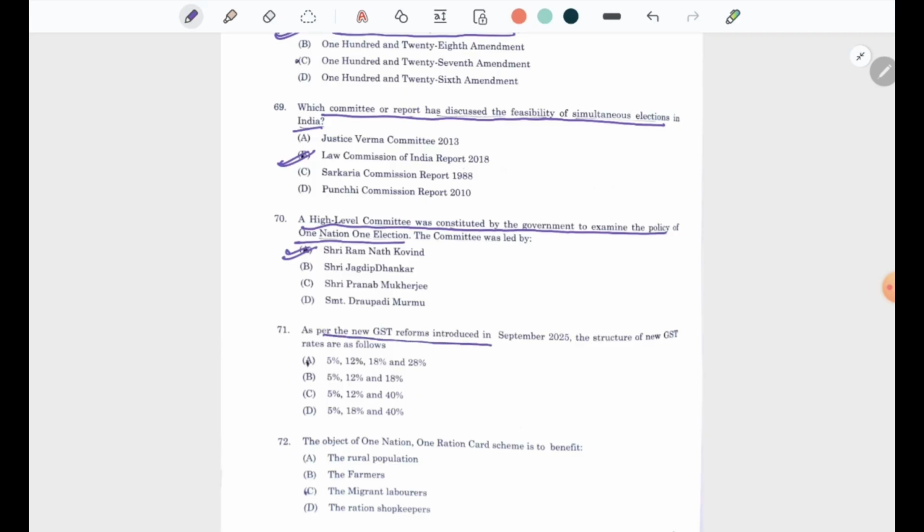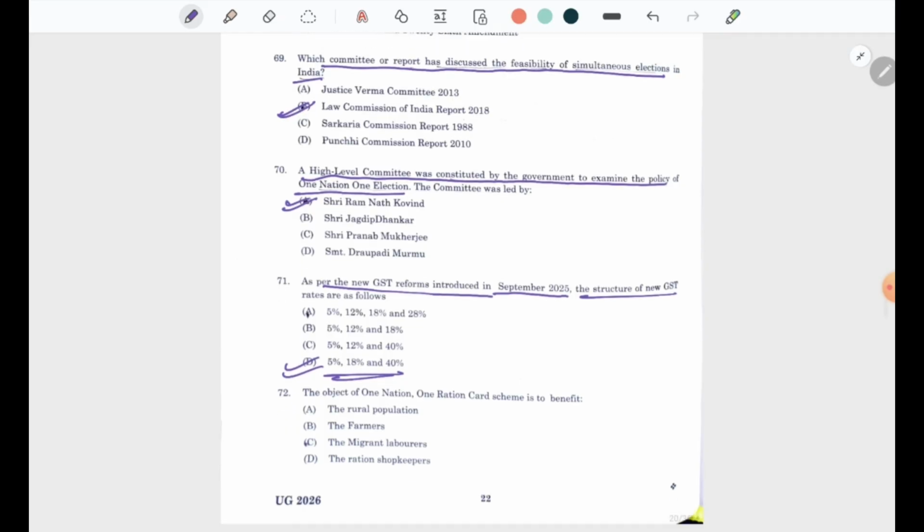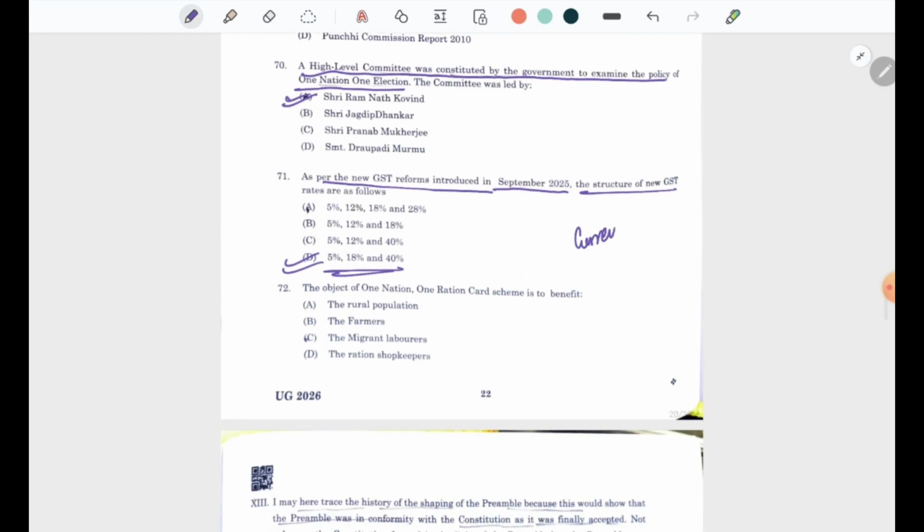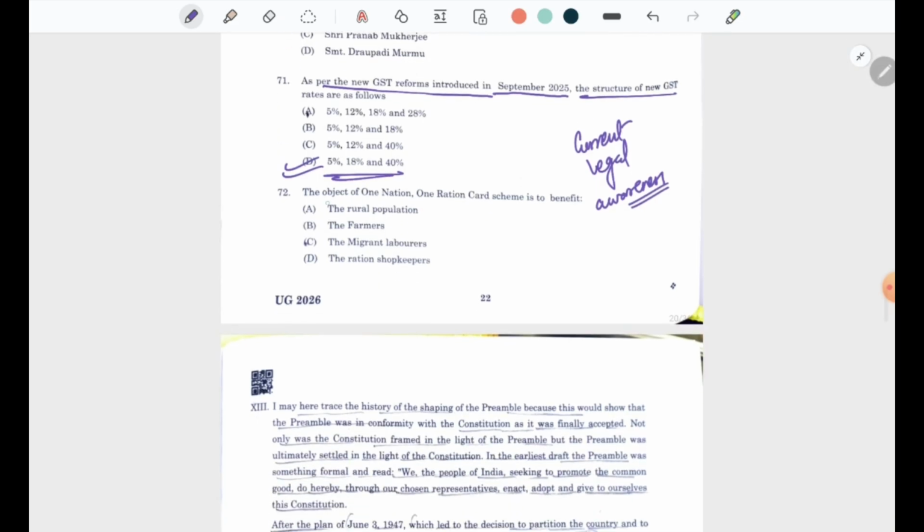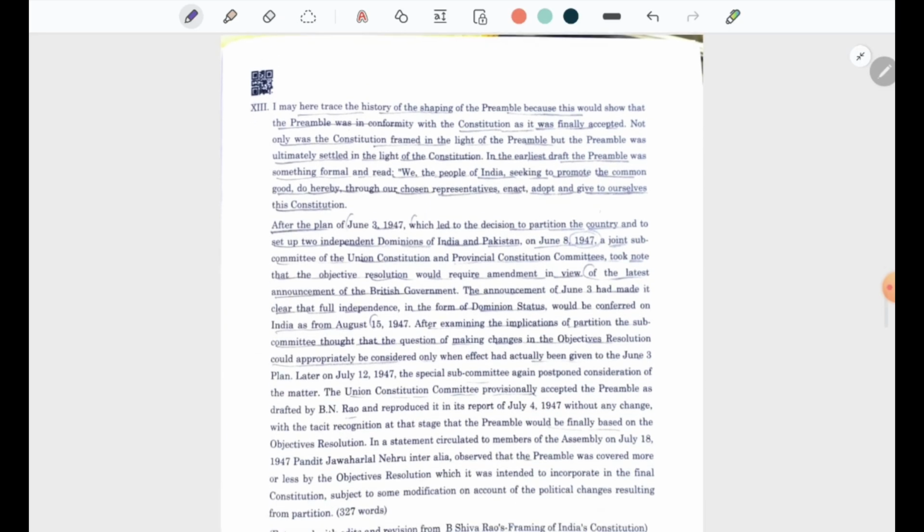As per the new GST reforms introduced in September 2025, the structure of new GST rates are as follows. Again, all these questions are based on current legal awareness. Therefore, reading newspapers becomes important. Knowing the basics of the subjects that are asked in the legal section of the paper becomes important, right? And the right mentorship becomes important. The object of the One Nation, One Ration Card scheme is to benefit the migrant laborers, again from the passage directly.